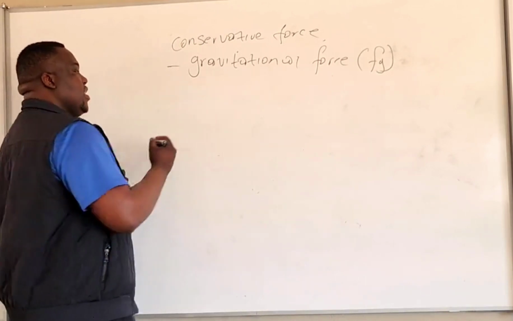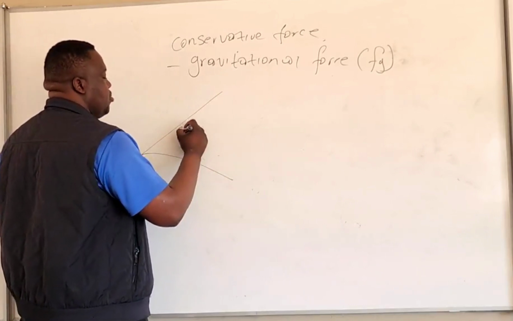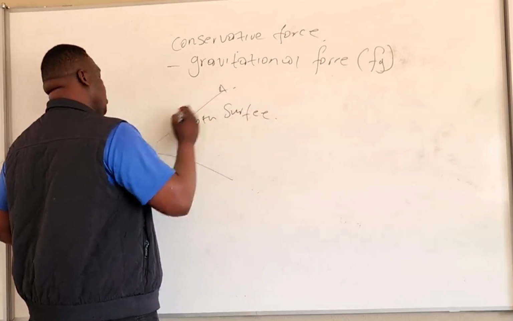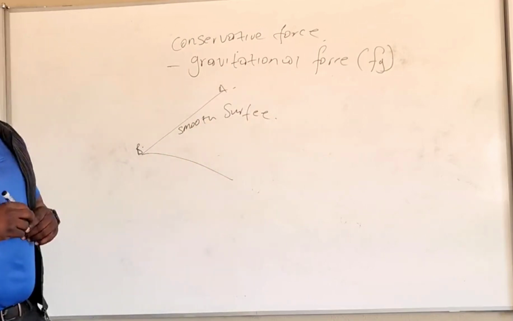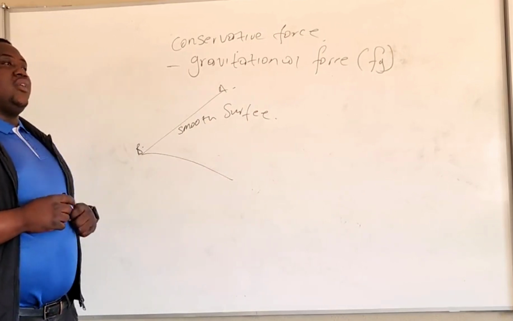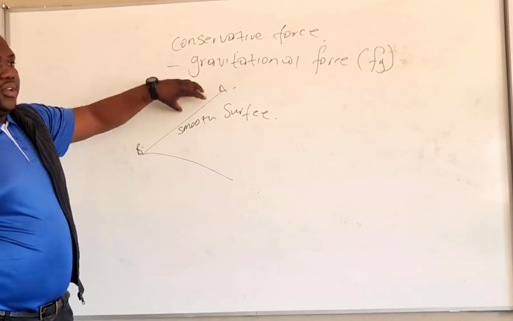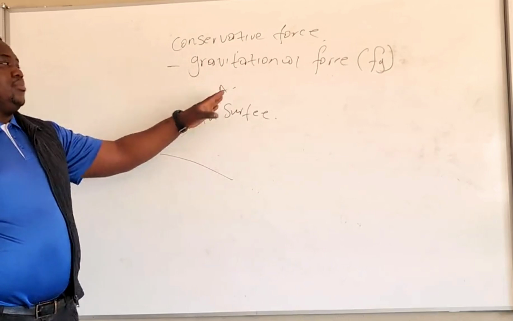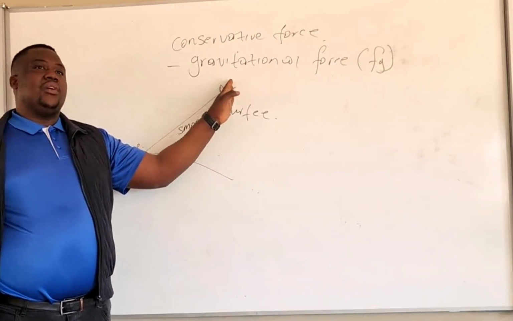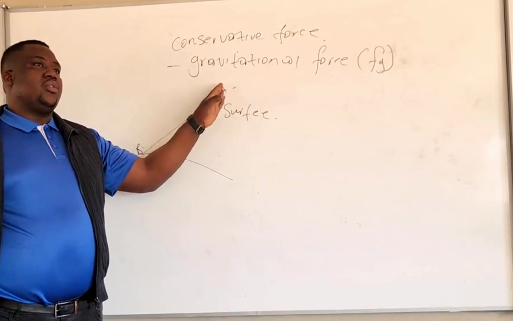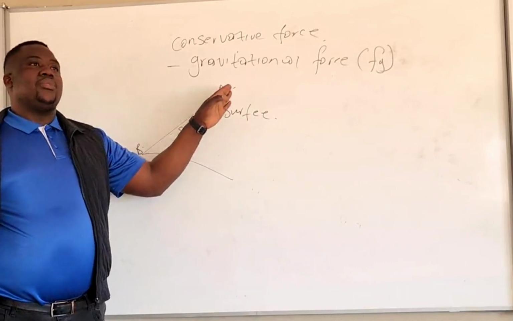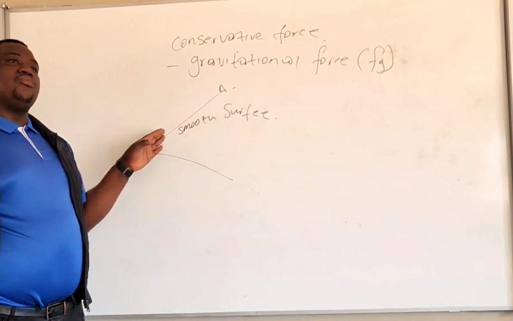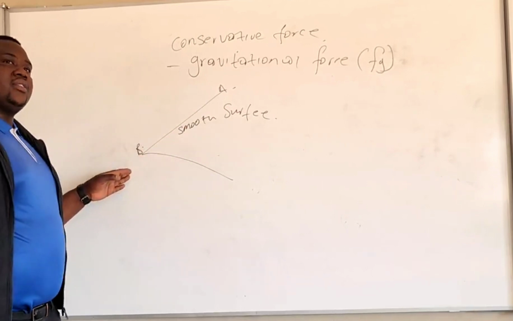So, let's say there's an object here, moving on a smooth surface from A to B. On this smooth surface, the object was moving on its own. It was dropped at A. It means that the object is going to move down the incline by itself.